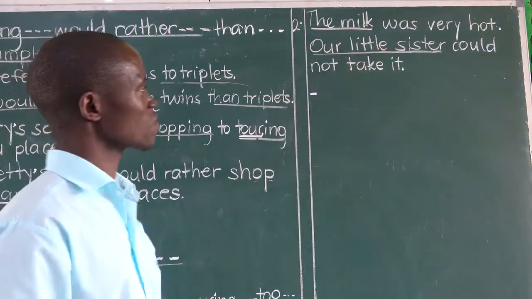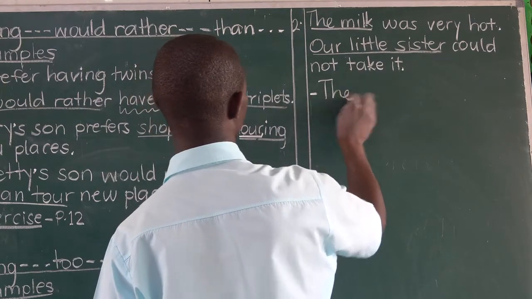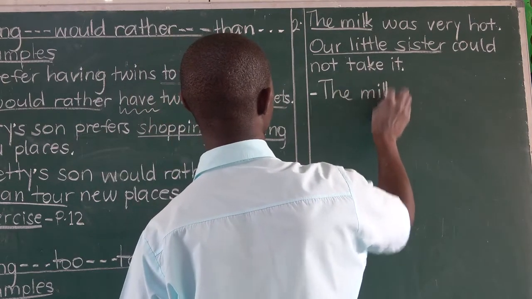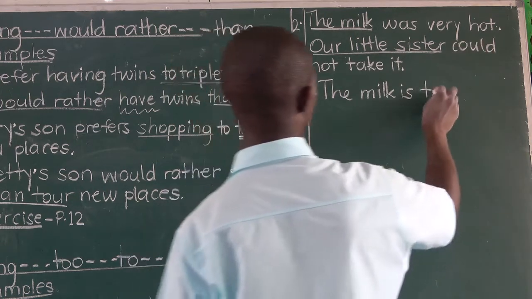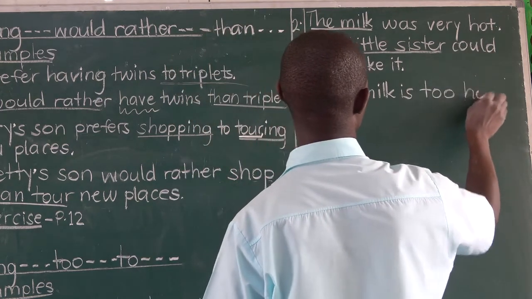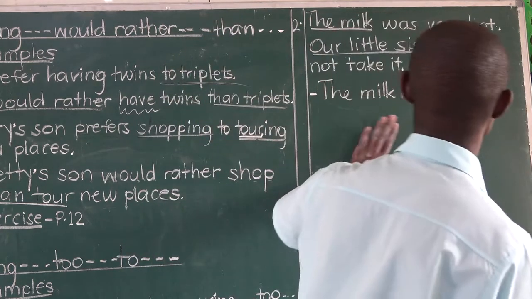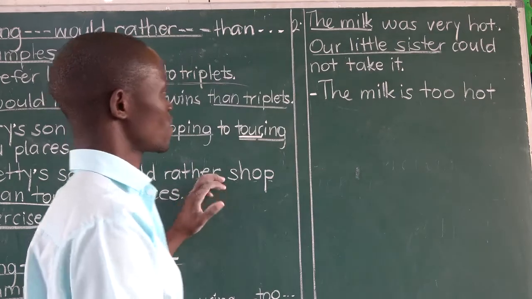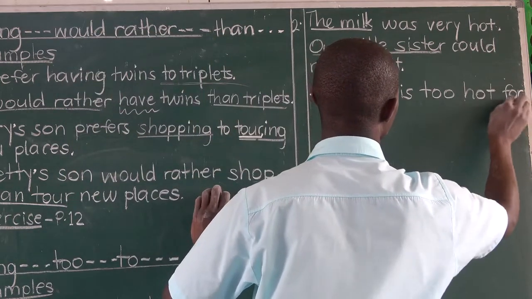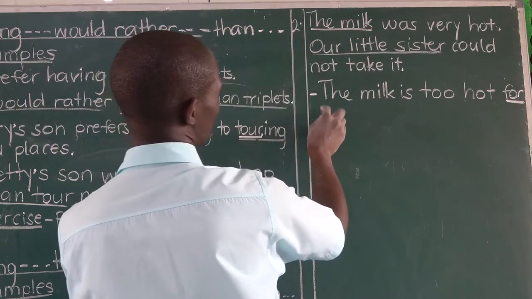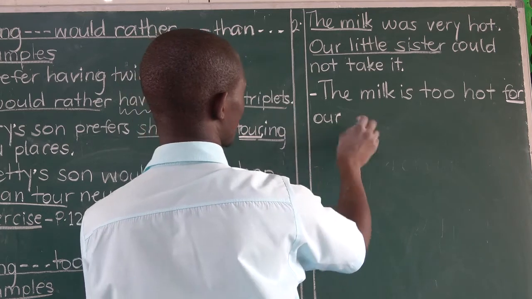The milk is too hot. What do I do to introduce the next subject or the new subject? I use FOR. For our little sister. Small o because it is within the sentence. Our little sister.